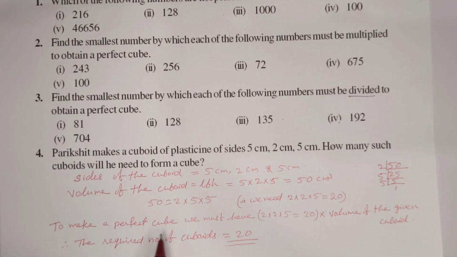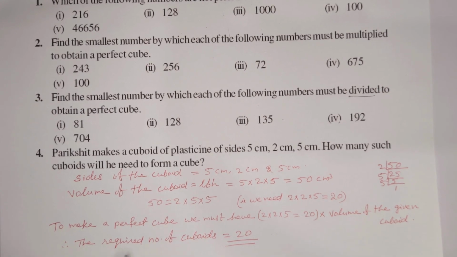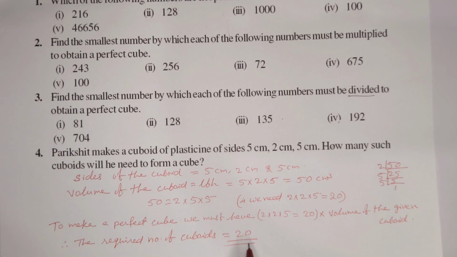That is, to make a perfect cube, we must have 2 into 2 into 5. That means 20 into this 50. 50 is the volume of the cuboid. Like that, 20 cuboids we need to make a perfect cube. Therefore, the required number of cuboids is equal to 20.